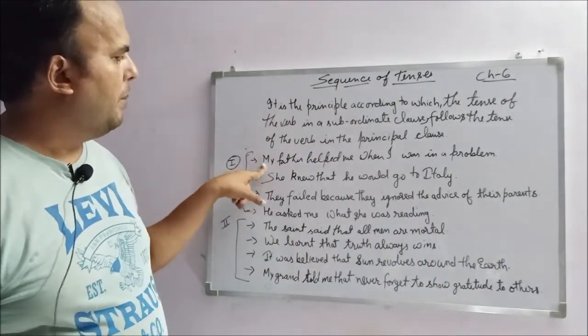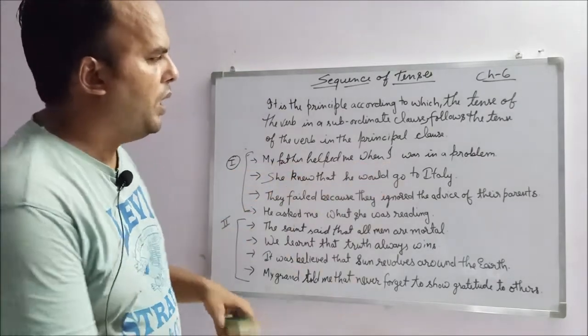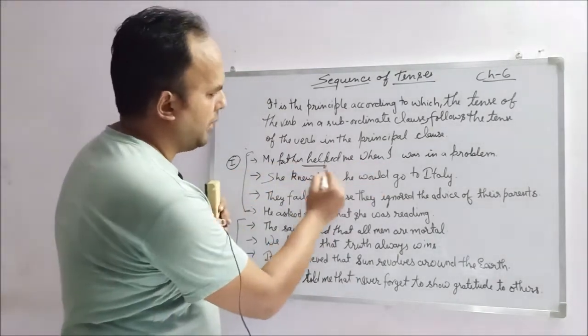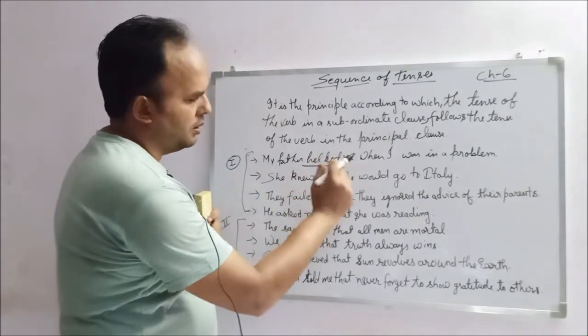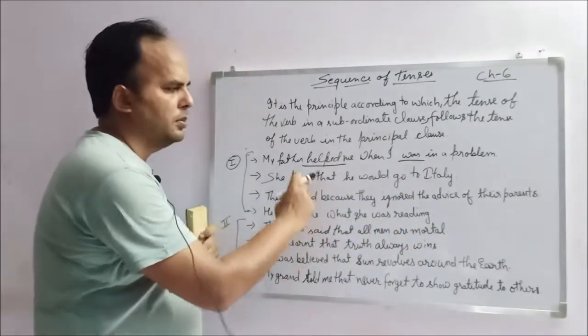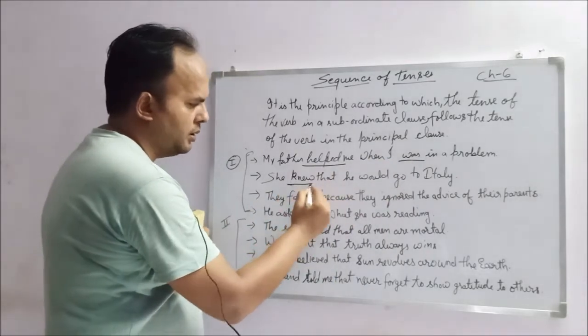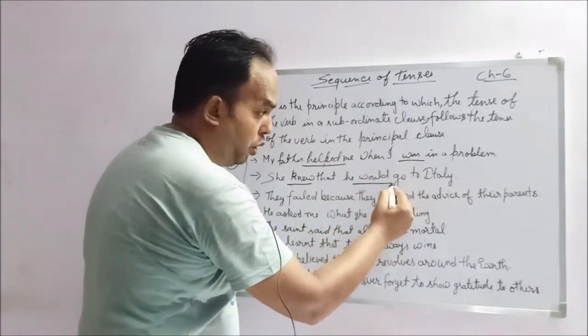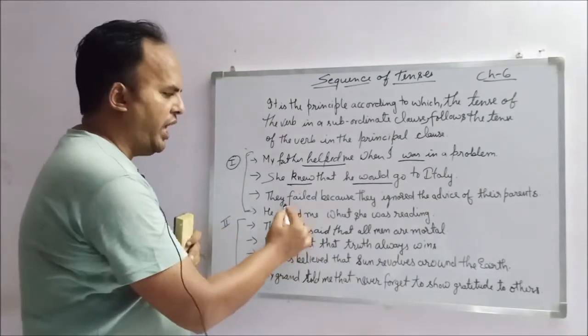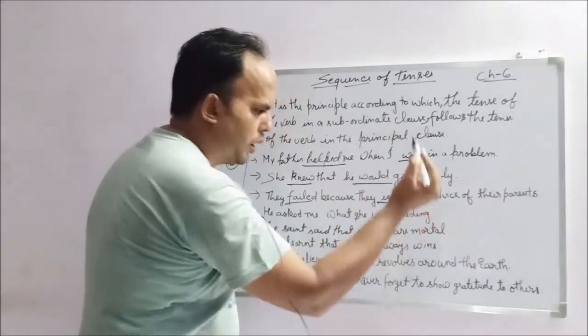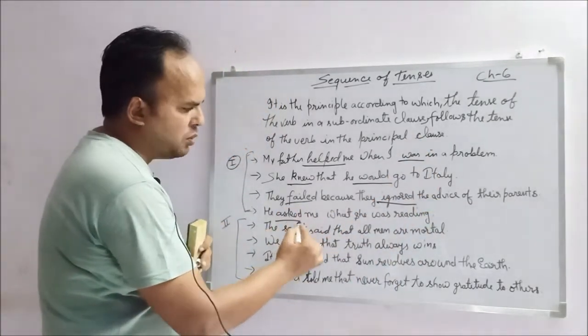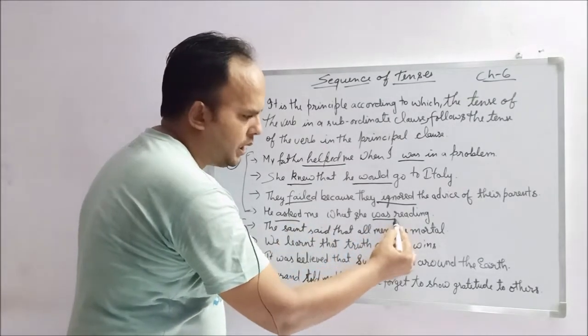Example number 1. My father helped me when I was in a problem. My father helped me. I was in a problem. She knew that he would go. They failed because they ignored. He asked me what she was reading.